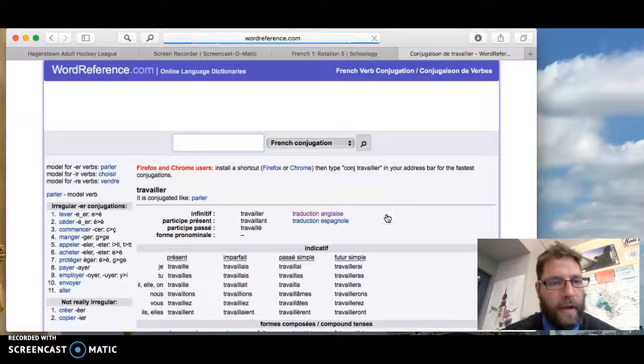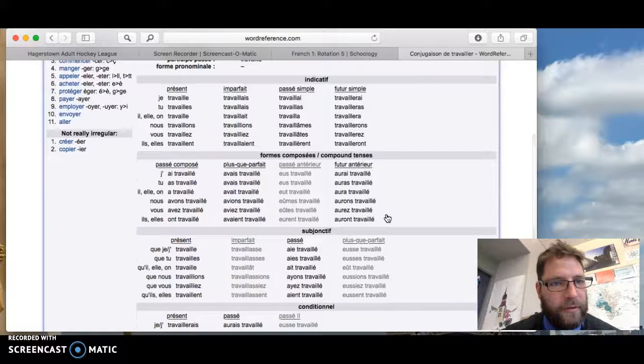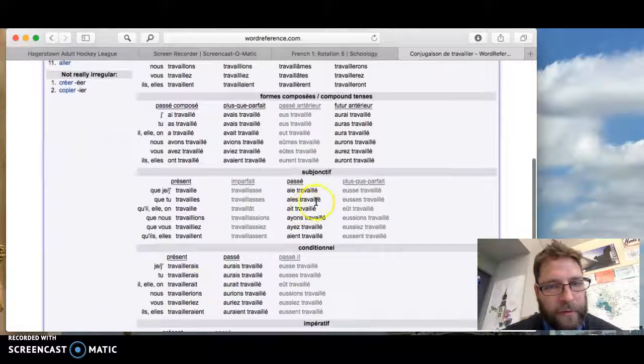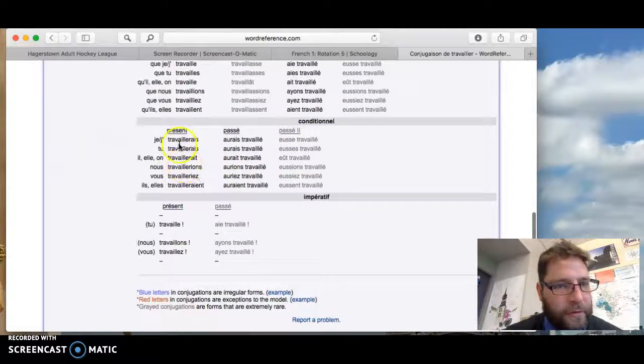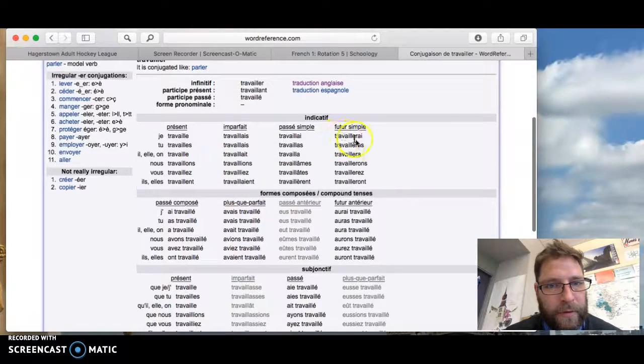If you click on that, you can actually see all the conjugations of the particular verb. Present tense, je travaille. Je travaillais, imparfait, passé simple, which we've seen. They also have plus que parfait, passé composé, the subjunctive, which we haven't got to yet, but here's the conditional. Conditional tense, and of course they have future simple here as well. So every form of the verb you want.